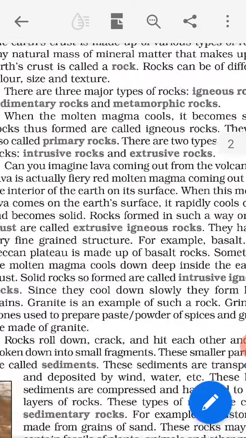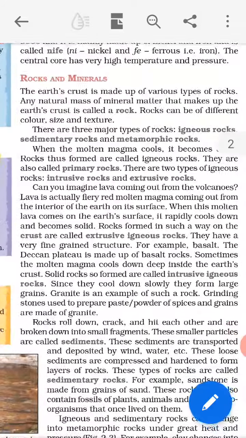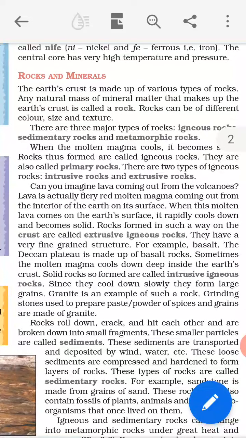Now just listen carefully. See this paragraph. Can you imagine lava coming out from the volcanoes? Have you seen lava coming out from the volcanoes? Lava is actually fiery red molten magma.